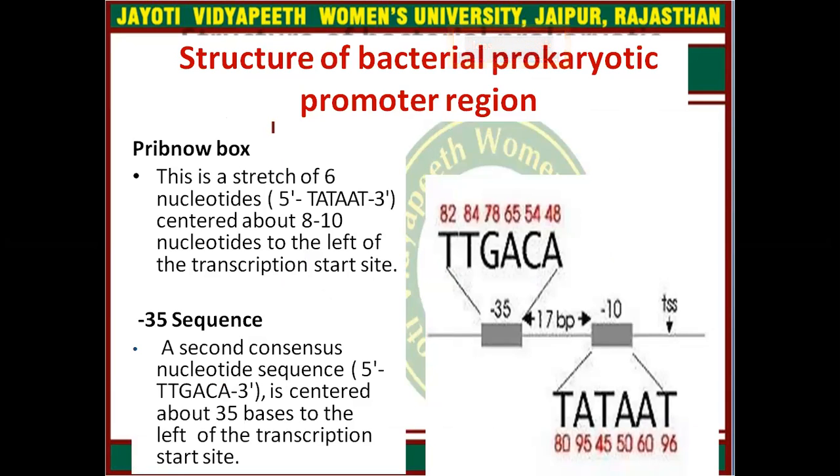Basically they have the Pribnow box, which is a stretch of 6 nucleotides, TATA, centered about 8 to 10 nucleotides to the left of the transcription start site. Next one is the minus 35 sequence, a nucleotide sequence centered about 35 bases to the left of the transcription start site.